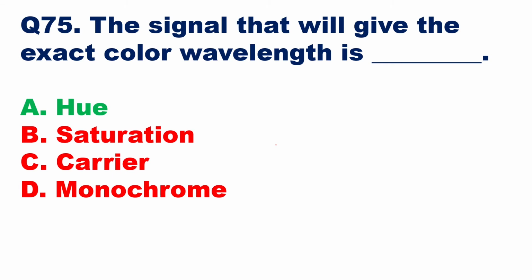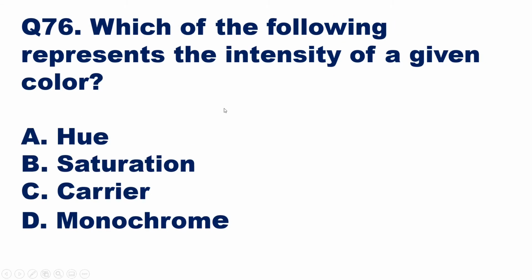Okay, then we'll go to the next question, question number 76. Which of the following represents the intensity of a given color? Okay, if you speak about the intensity of a given color, of a signal, then it is saturation. Saturation also is an attribute of color. Saturation gives the amount of white light contained in a color, which determines its saturation level. So here option B will be the right answer, saturation. Saturation represents the intensity of a given color.